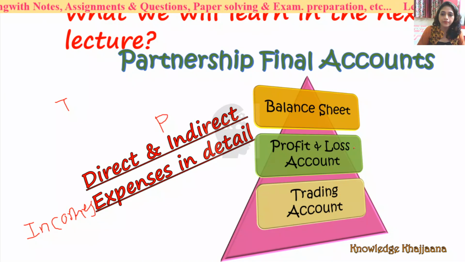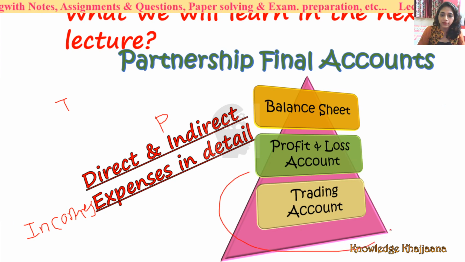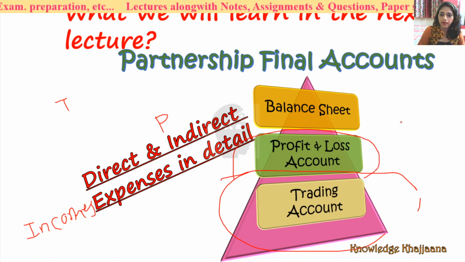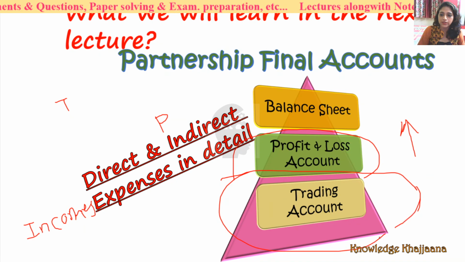Because that is the base. Unless your base is clear, we will not be able to go to the apex, the end. What is the end? The balance sheet. If your base is clear, then you can move to success. What is the success? The balance sheet.